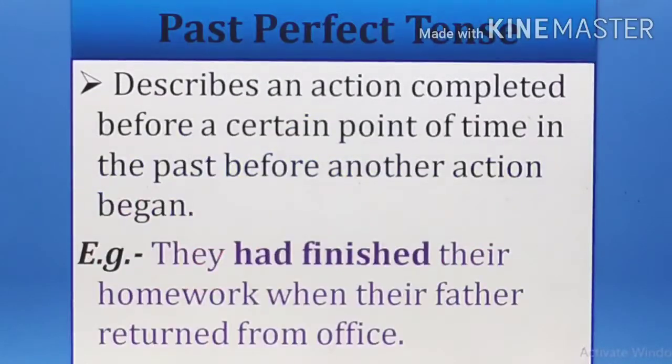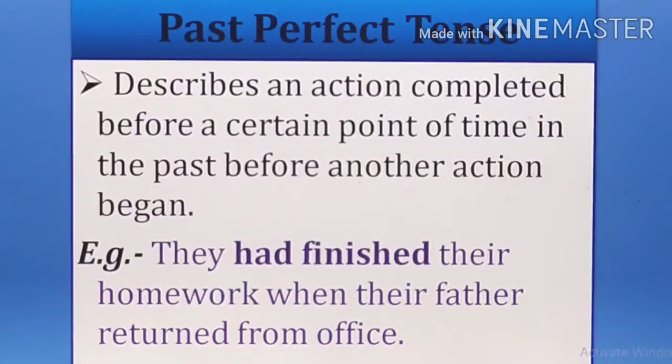Now the next is the past perfect tense. So present perfect was the action which was started before and now completed. But past perfect is the action was started in the past and completed also in the past. There is no connection with the present, isn't it? There is no connection of any action with the present in the past perfect tense.